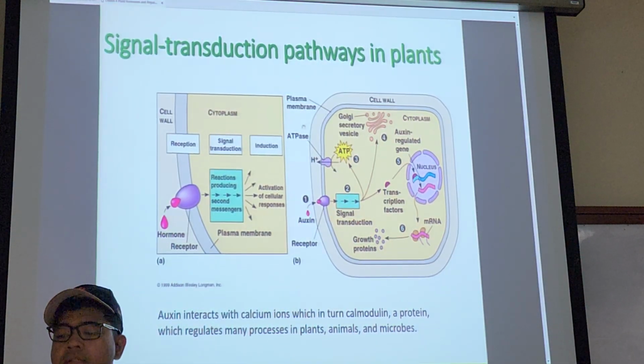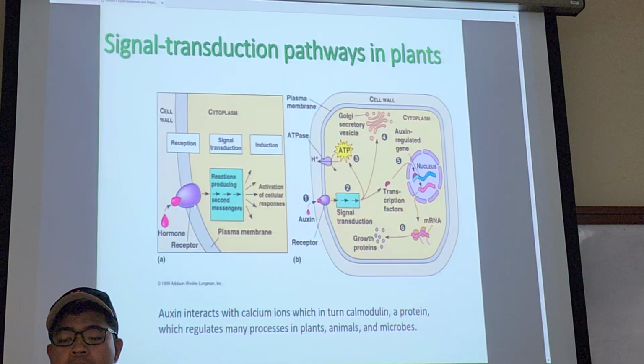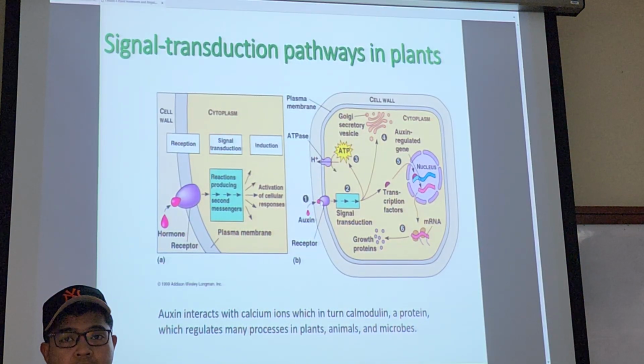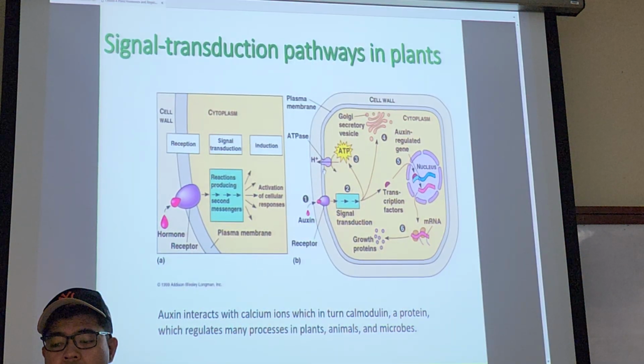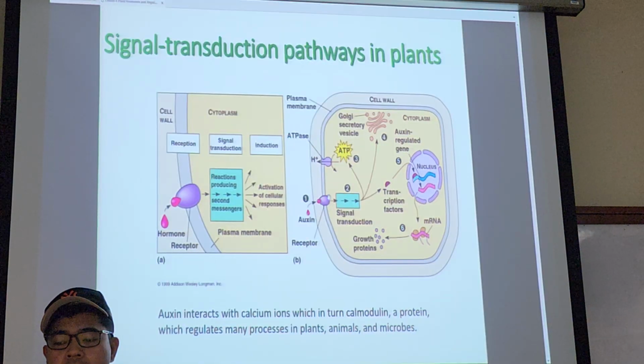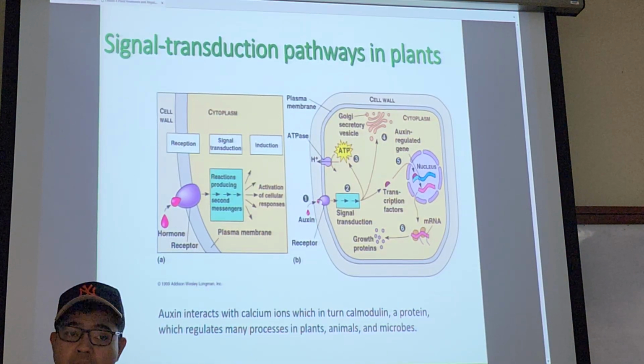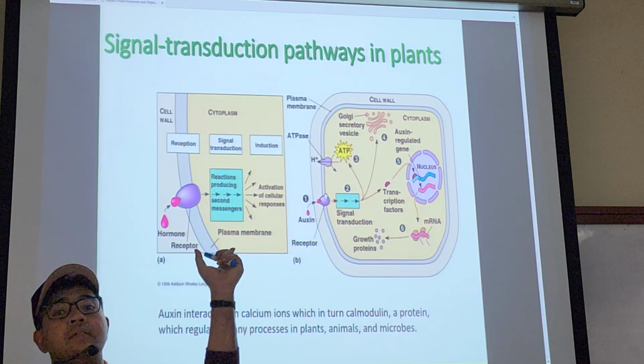Okay, so this is a cell, right? Auxin is perceived by a receptor at the surface of the cell. You see, this is the surface of your cell. You've got the plasma membrane here, and at the plasma membrane, you've got this receptor. The receptor is usually a protein, so it senses auxin.